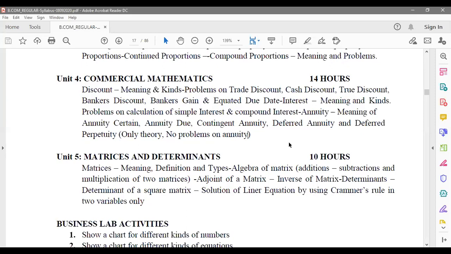So that is your commercial mathematics. What do we deal with here? We deal with the trading part, business part completely: how to give discount, how to calculate interest, what are the types of interest, for which concept which interest is being calculated. All that we will be dealing with in commercial mathematics. A very interesting chapter to deal with. There are different concepts, and problems are not too big. For your 5 to 6 marks you can expect these problems. So that is your chapter 4. Any doubts here?